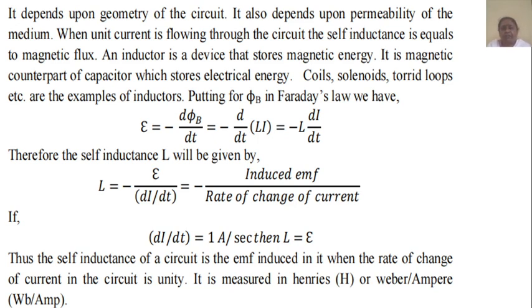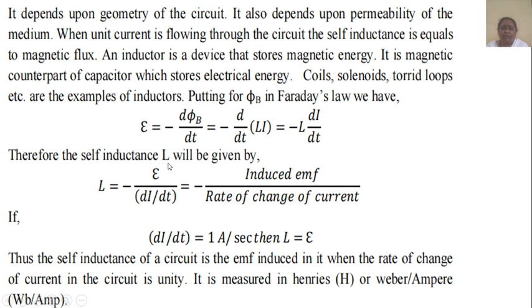Putting phi B in Faraday's law, we get induced EMF E equals minus d phi B by dt, equals minus d by dt of L into I, equals minus L dI by dt.